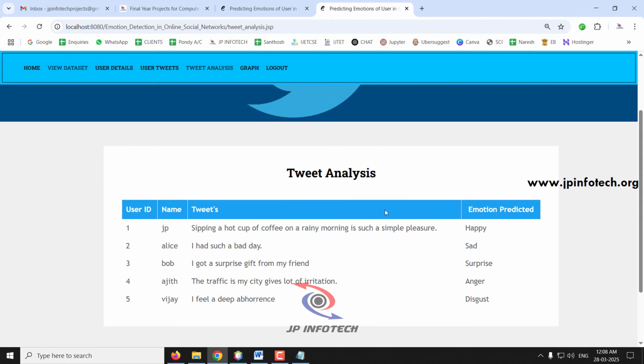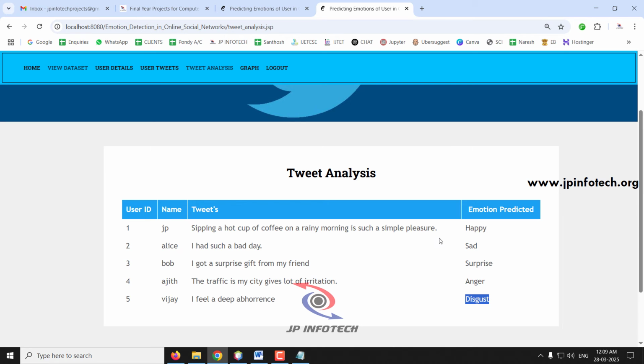Here admin can view the user ID, name, tweet, post, and the predicted results. The first tweet, sipping a hot cup of coffee on a rainy morning is such a simple pleasure, based on the word pleasure, is classified as happy. Next, I had such a bad day is classified as sad. I got a surprise gift from my friend is classified as surprise. The traffic in my city gives lots of irritation is anger. The final tweet, I feel a deep abhorrence, is classified as disgust.